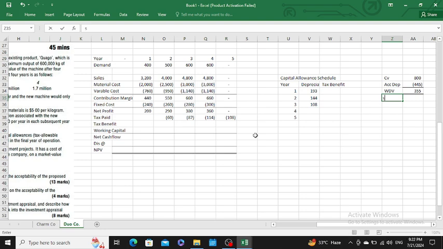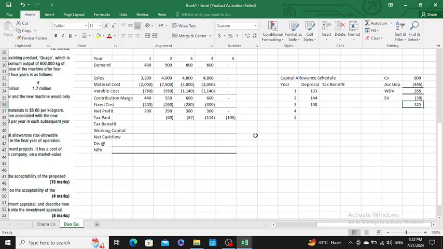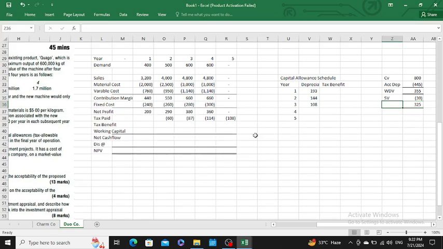Then you would subtract your scrap value, which means your scrap value would be 30. After subtracting your scrap value, you would be getting the accumulated depreciation for the fourth year, which would be the remaining depreciation, which means 325. So you would be getting a tax benefit of 30% at 193, which means 30% of 193 would be 58, then similarly 43, then 32, then 97.